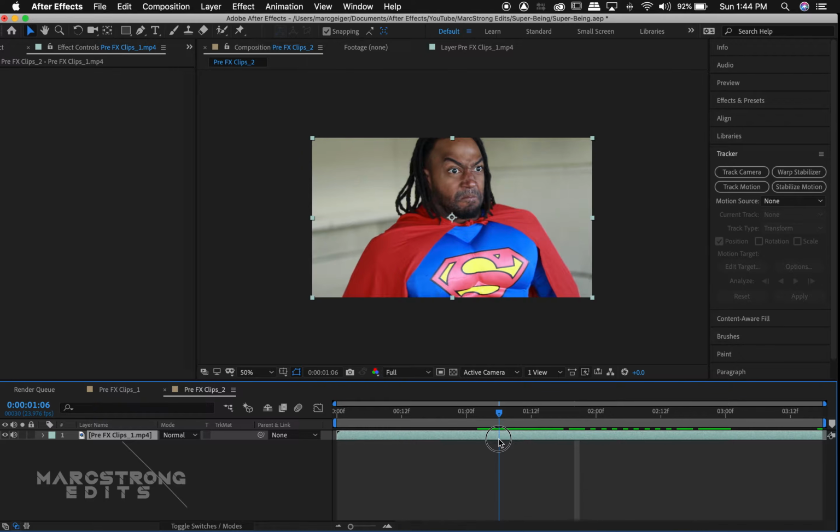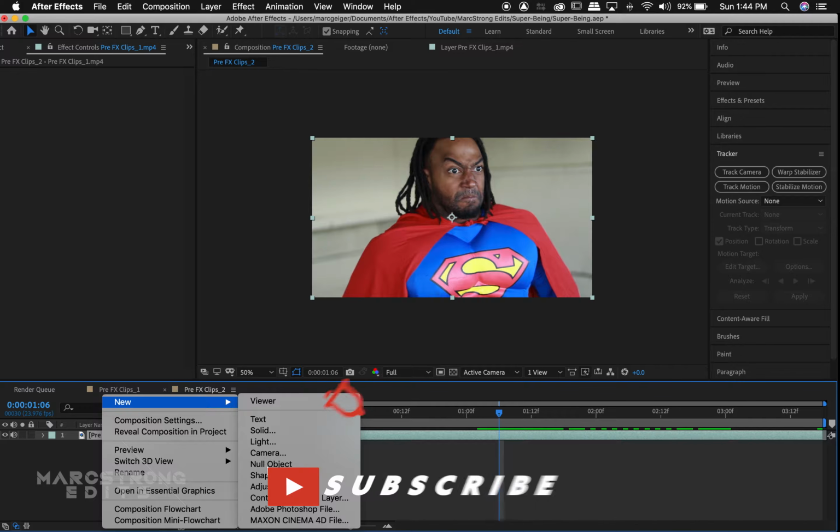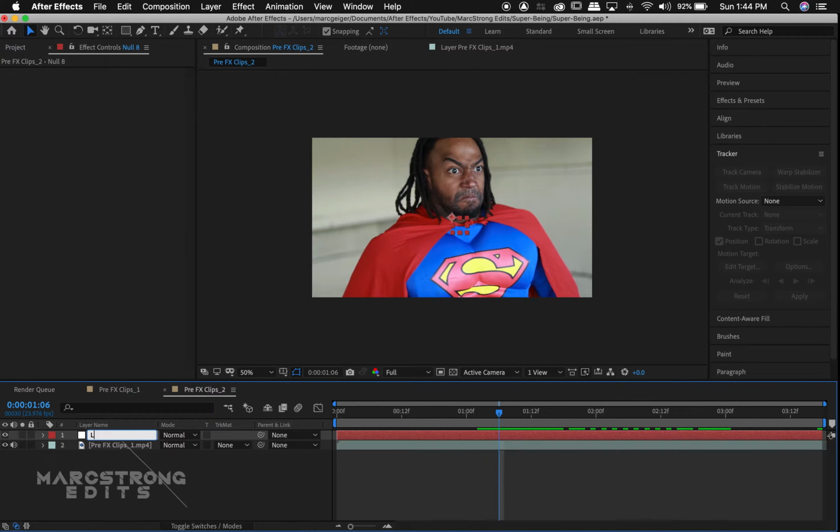Alright, we'll start off by finding the frame we want to start tracking from. Right click in the timeline and create a new null object. We'll rename this L.